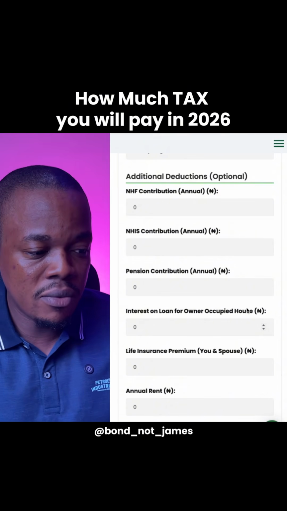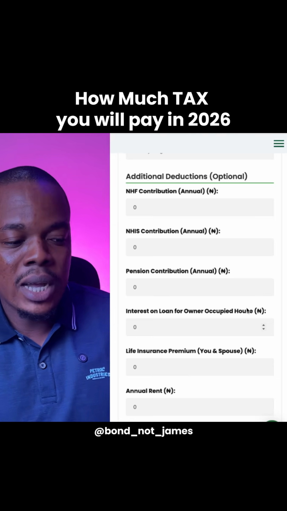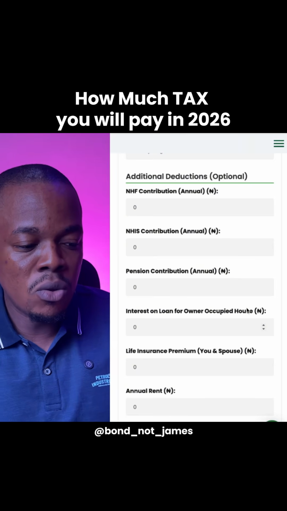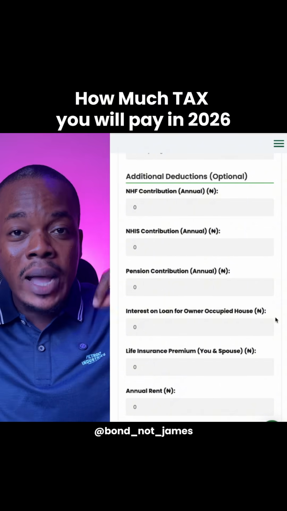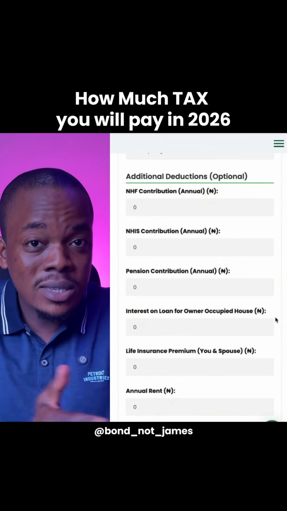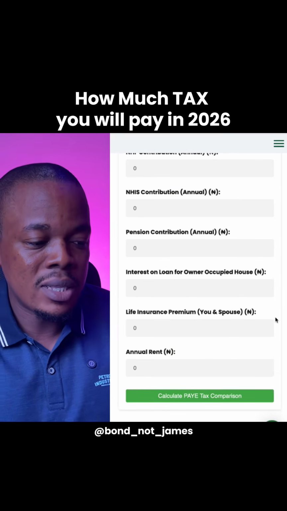You have your NHF contribution, National Housing Fund. So if you're contributing towards housing, NHIS, National Health Insurance Scheme, pension contribution, interest on loan for owner-occupied houses. So if you took a loan to buy or build the house that you're living in, you'll be allowed to deduct that interest that you pay every year. You have life insurance premium for those that are doing life insurance, and then you have your annual rent.